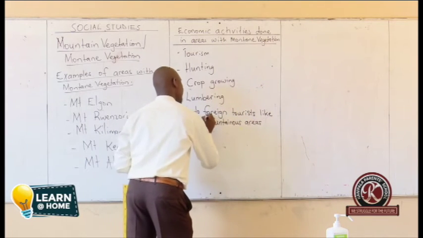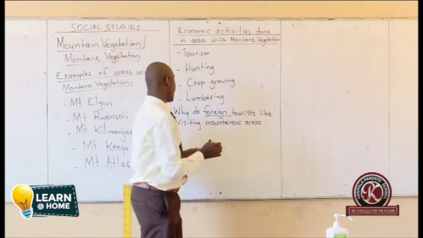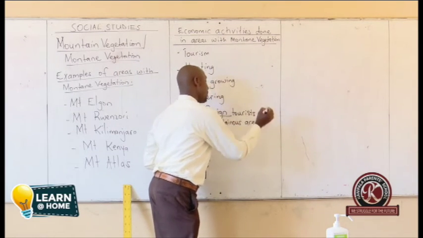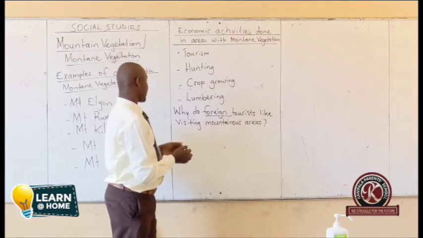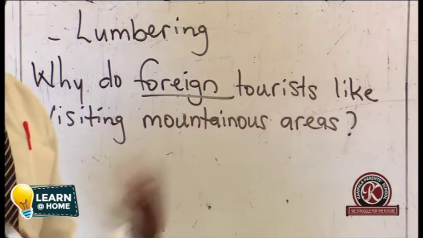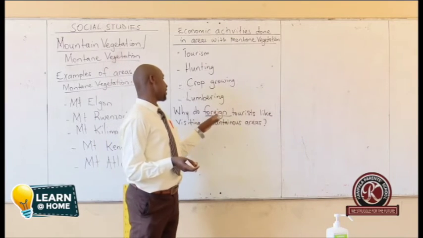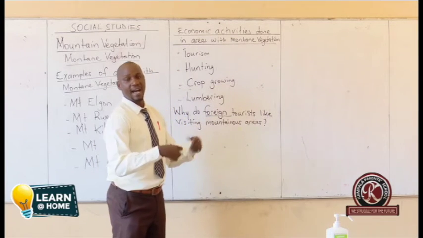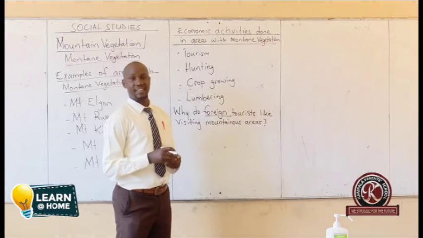When we talk about foreign, we mean those who come from other countries, other continents. Foreign tourists, we mean those who are not within here. A foreigner is somebody who is new in a place. So for this case in Uganda, when we say foreign tourists, we mean those who come from other areas. So why do foreign tourists like visiting mountainous areas?